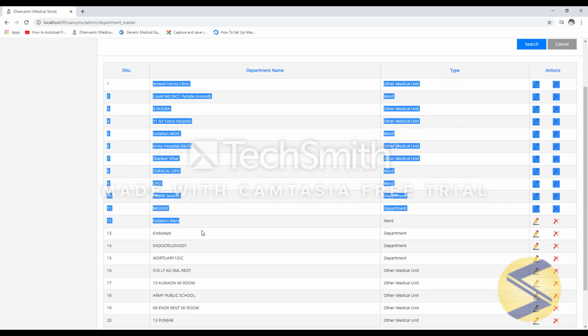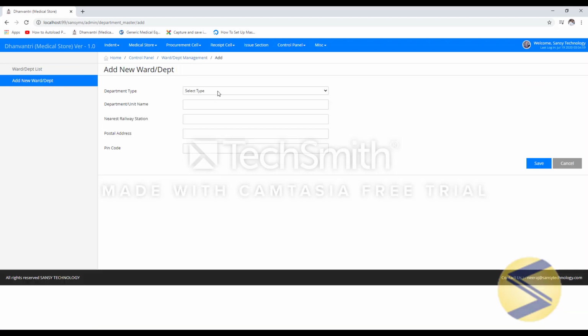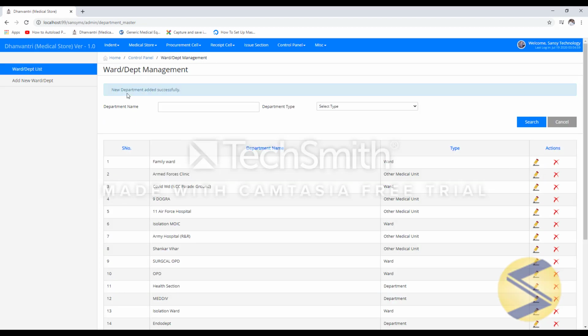In case you wish to add a new department, you can always click on add new ward department. Department type, let's say ward. Family ward. These are optional fields in case of ward and department. Click on save. Department added successfully.